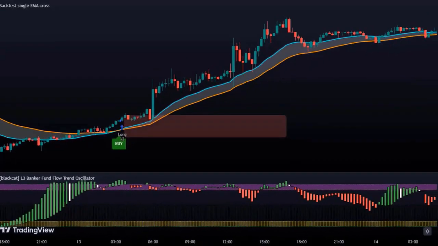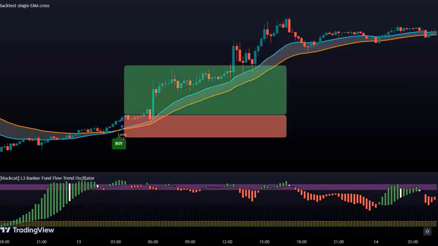Let us know what our stop loss will be now. We will set the stop loss below the crossover. And what will be the target? If you are a conservative trader, then 1 to 2 means a target twice the stop loss.